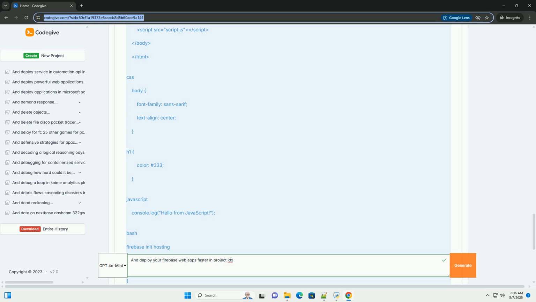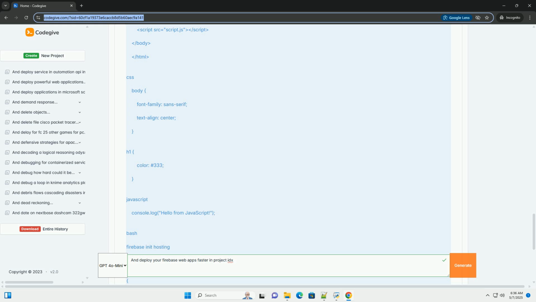3. Connecting Project IDX to your Firebase project. Connecting your IDX workspace to Firebase is crucial for deployment and accessing Firebase services. IDX offers a built-in integration that simplifies this process. 1. Install the Firebase CLI tools. If you haven't already, you need to install the Firebase CLI tools.